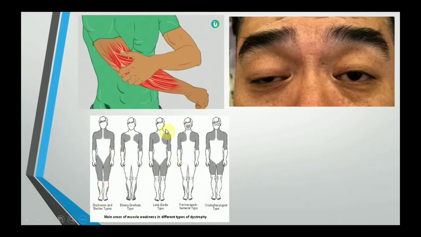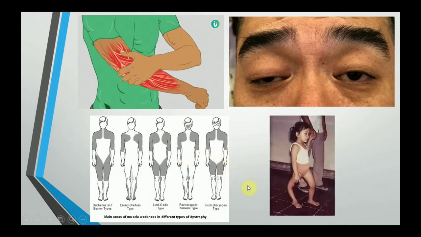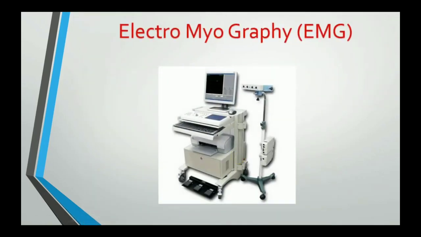Sometimes you might be suspecting some kind of muscular dystrophies, very commonly like Duchenne muscular dystrophy or Becker's muscular dystrophy or other kinds of muscular dystrophies. Or you might be suspecting some nerve damage, like in case of poliomyelitis or any other neuromuscular disorders. Whenever any of these conditions are presented, usually doctors give an investigation of electromyography.